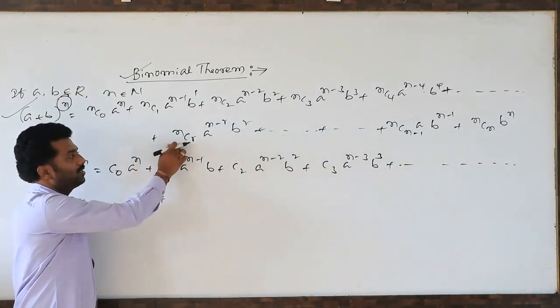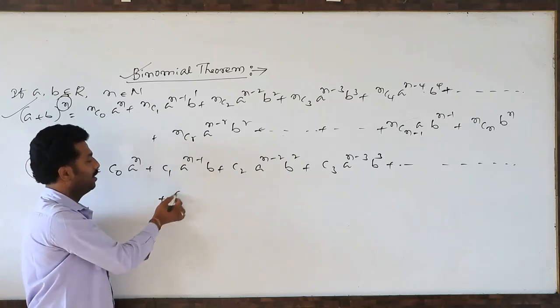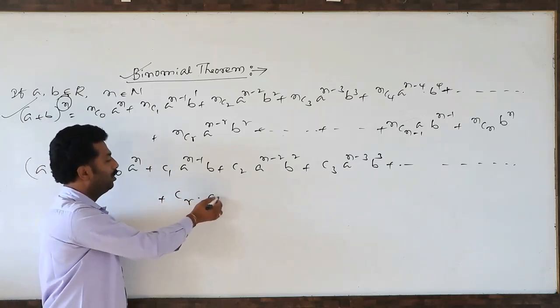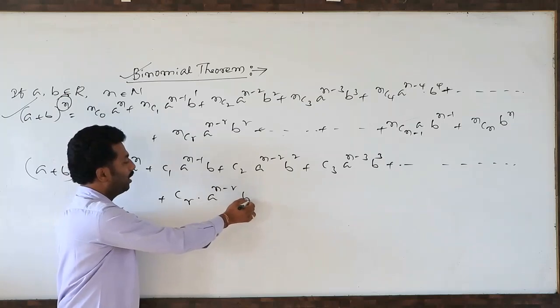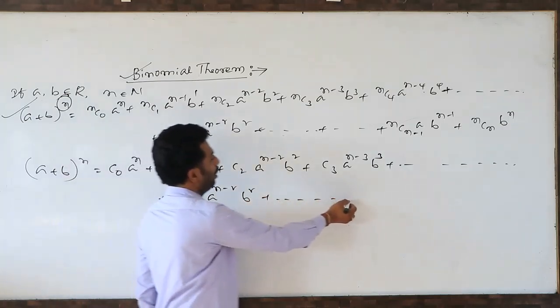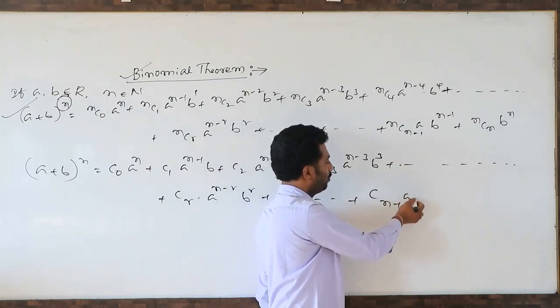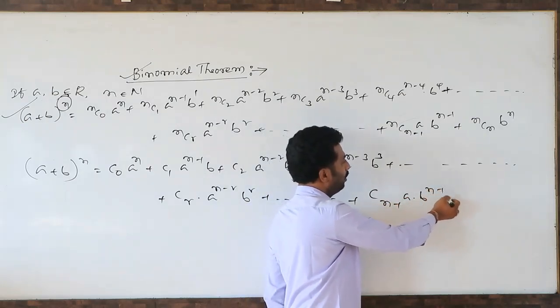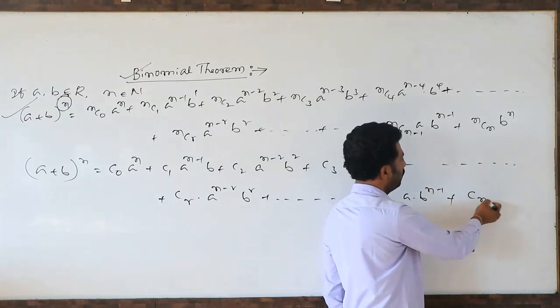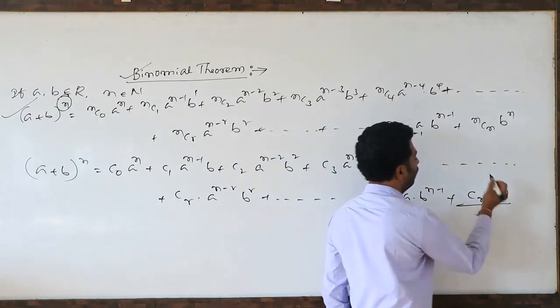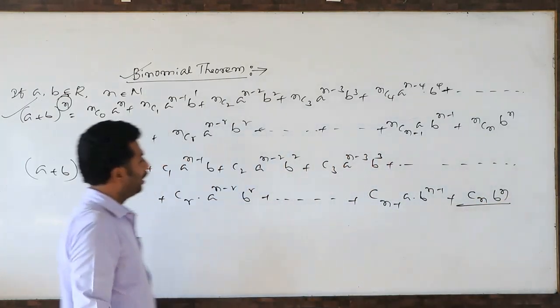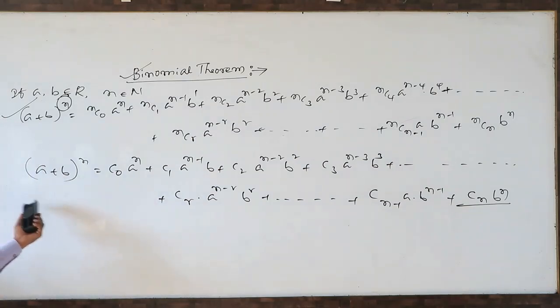This is called the general term, later we will discuss. That is Cr into a to the power n minus r into b power r. Then C(n minus 1) a b to the power n minus 1, and Cn b to the power n. Like this we can write the a plus b whole power n expansion.